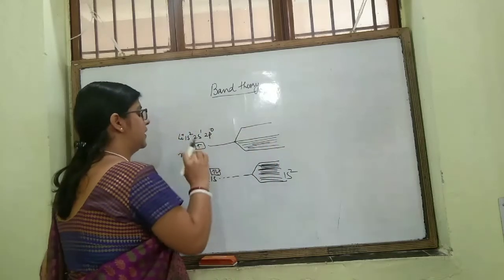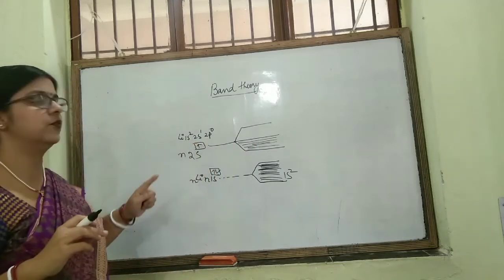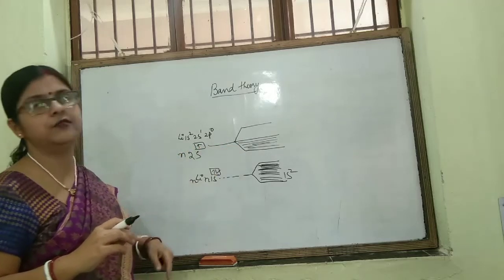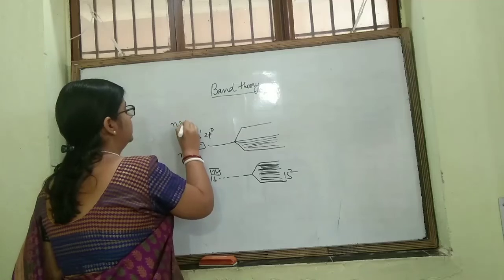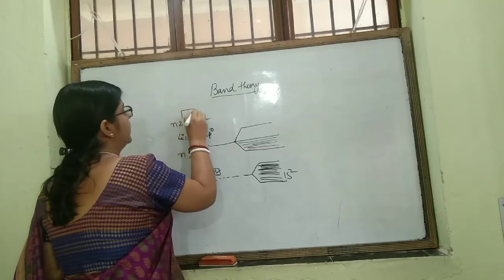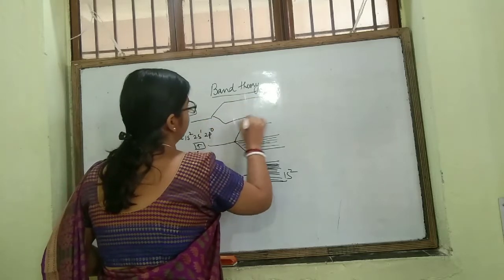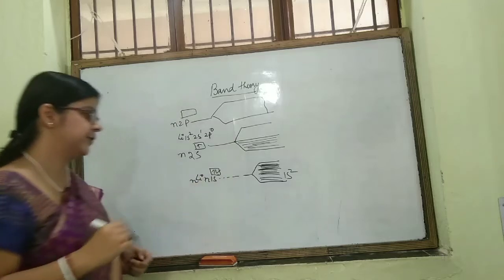This band is half filled, since 2s contains only 1 electron. Now again the N 2p orbitals are completely vacant, not having any electron. They also combine and form a completely vacant band.